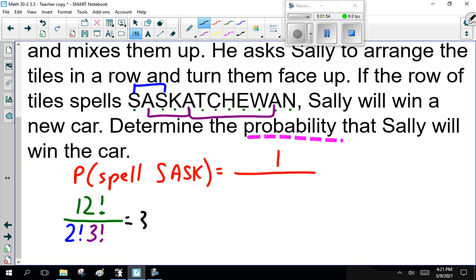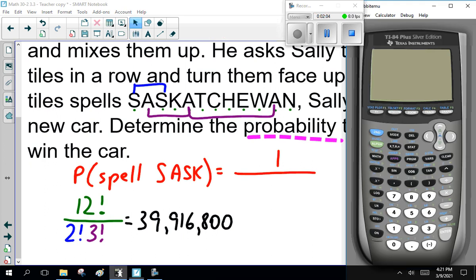When I did that, that's 39,916,800. I double check that because I'm getting old. 12 factorial divided by 2 factorial divided by 3 factorial.